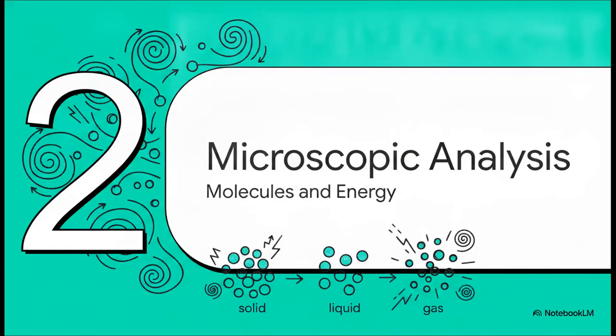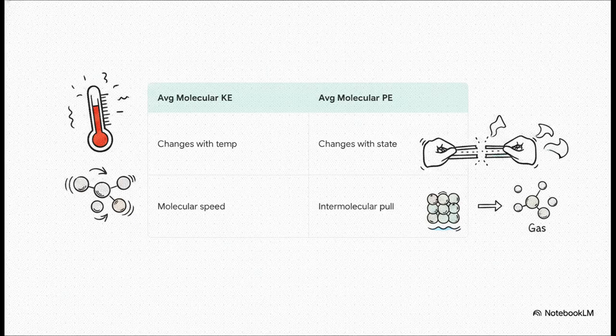Section 2, a microscopic deep dive into molecules and energy. Let's zoom way in. Now you might be wondering, if the temperature isn't going up during a state change, what on earth is that latent heat energy actually doing? Well, if we compare kinetic and potential energy, it all makes sense. Temperature is really just the average molecular kinetic energy, basically how fast the molecules are zipping around. But latent heat increases the average molecular potential energy.